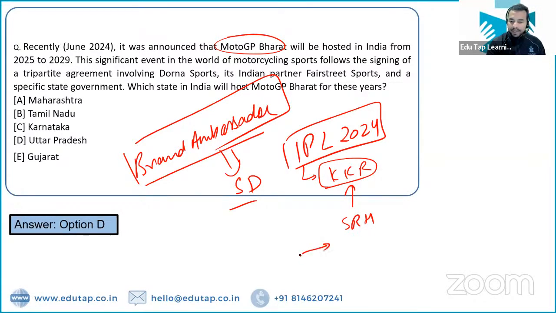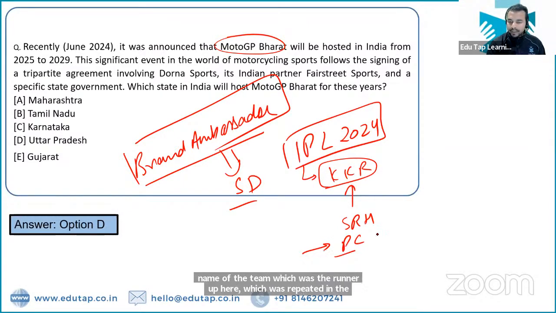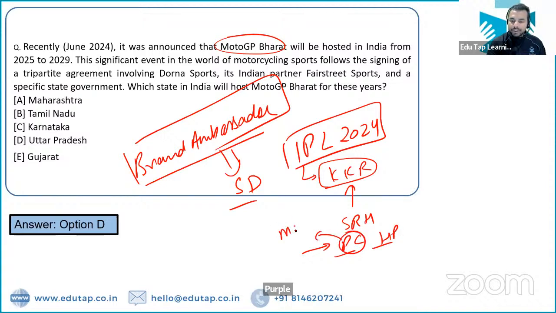Can you guys tell me the name of the person who won the purple cap? Who was the purple cap holder in the IPL 24? That is Harshal Patel. Purple cap holder means the person who has claimed the most number of wickets, right? If I ask you the orange cap holder, orange cap means the person who has scored the maximum runs. The person is Virat Kohli.